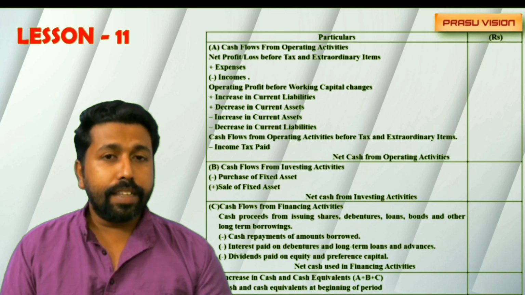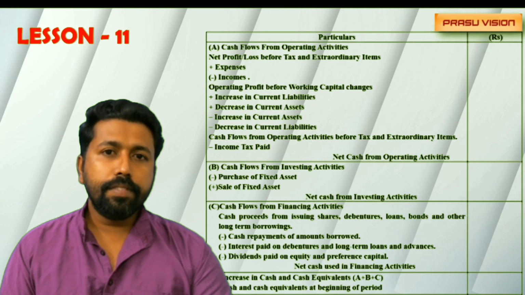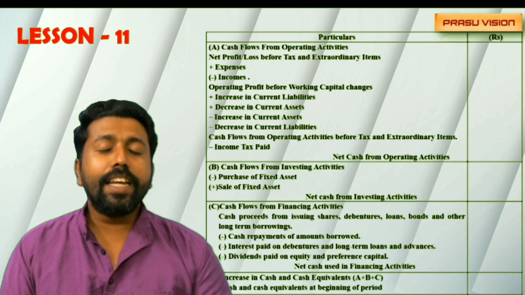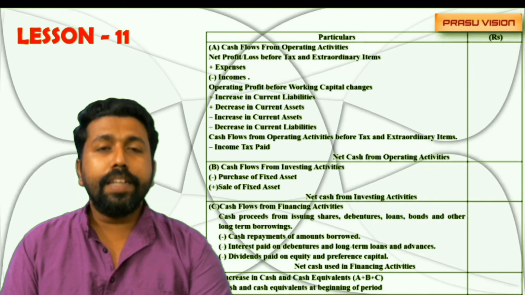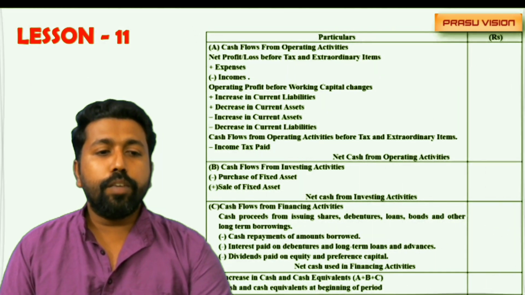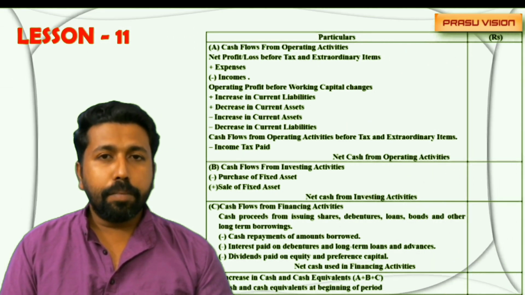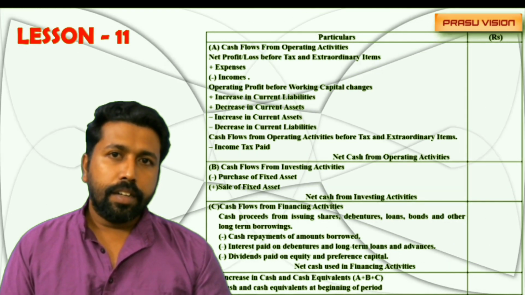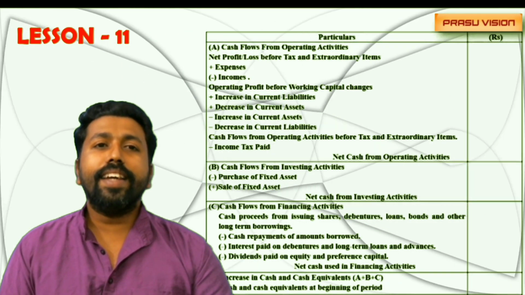So my dear students, after that what we have to do? We have to find out A plus B plus C, the net increase or decrease in the cash and cash equivalents. With that amount, we are adding the cash and cash equivalents at the beginning of the year. If sometimes there is a current investment amount, that amount at the beginning of the year will be added with the cash and cash equivalents at the beginning of the year. Then we will get the answer, cash and cash equivalents at the end of the year. If current investment is there, that also we will add with the cash and cash equivalents at the end of the year.